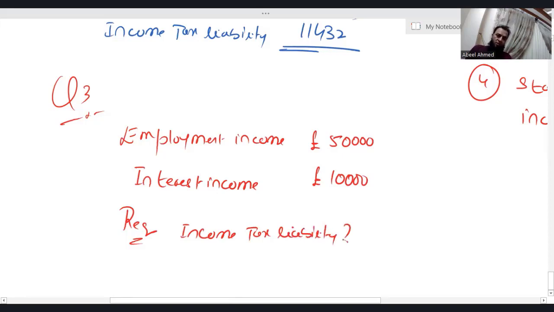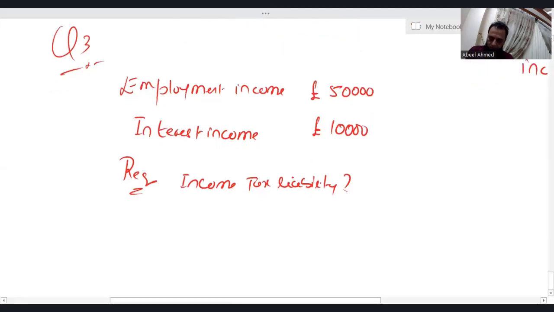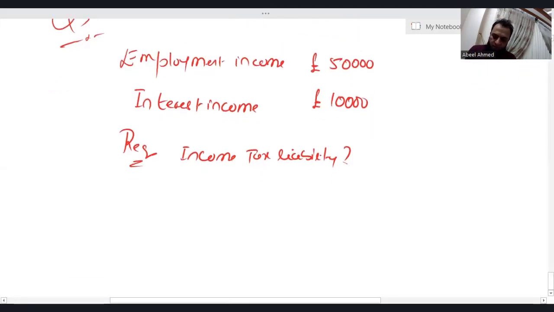How do we calculate income tax liability? I just really want one thing from you. Just pause the video and try to attempt the question. What will happen? Either your answer is going to be correct or it's going to be wrong. Nothing else, okay? But you should try it. So I really want you to pause the video, attempt the question, and then obviously you can always unpause the video after that, and then you can match your answer. So I hope that you have paused the video, and now, after attempting the question, you are watching this.